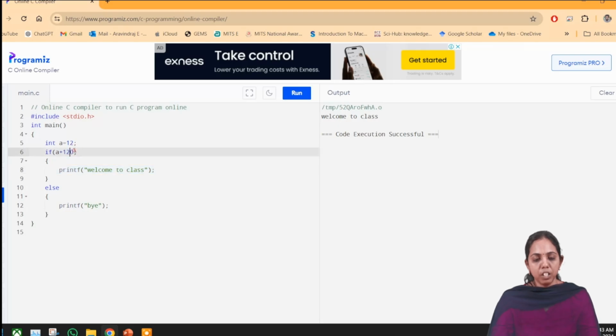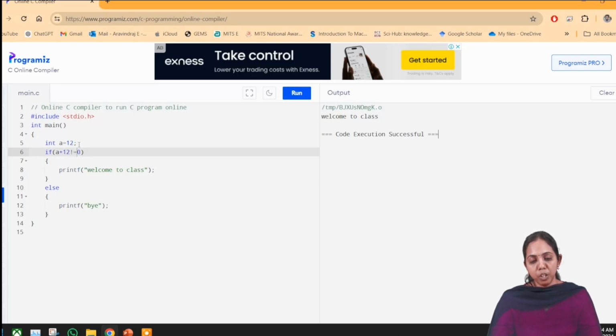Now I will change it to something else, not equal to 0. We will see how the not equal to 0 statement is executed. "Welcome to class" was printed because 12 plus 12 is 24, which is not equal to 0, so the condition is true.